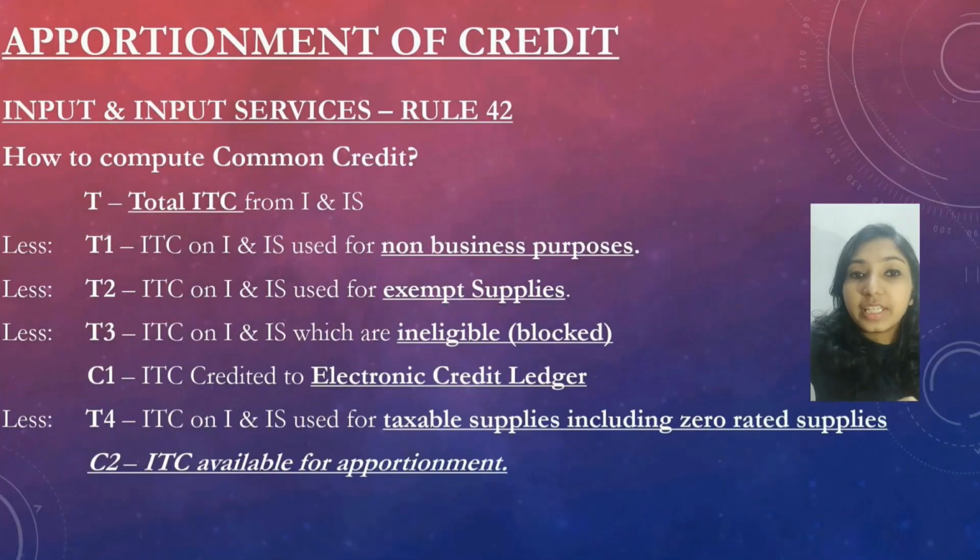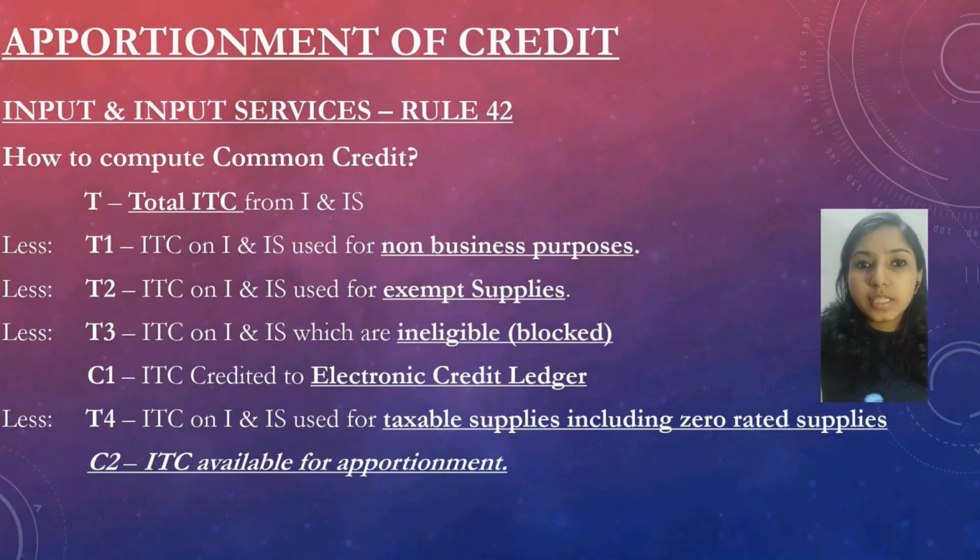Moving on to the very important portion of the chapter, that is apportionment of input tax credit. How is input tax credit apportioned? This can be divided into two parts: input and input services have a separate treatment, and capital goods have a separate treatment. Input and input services are dealt with in Rule 42 and capital goods are dealt with in Rule 43. First, we are moving with the input and input services.